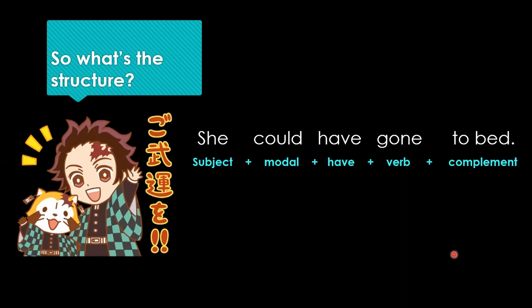This might be too vague, so let's narrow this down a little bit. For modals, we're talking about four. You guys remember these four, right? We're talking about could, might, may, and must. These are the four options that we can use. And for verbs, I'm sure you guys already know what conjugation this is. We're talking about verbs in past participle.